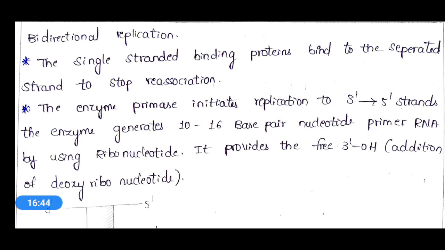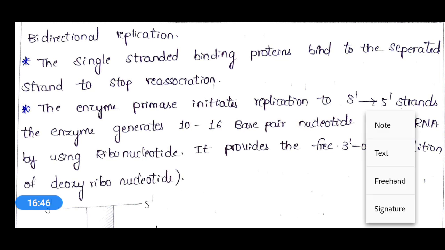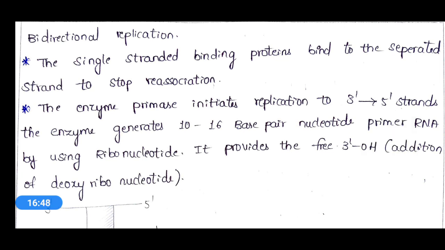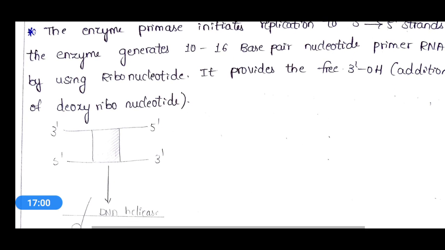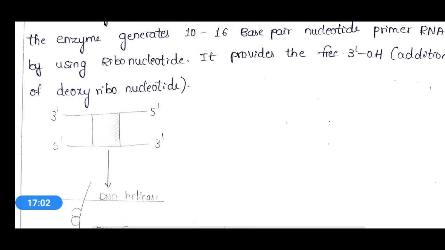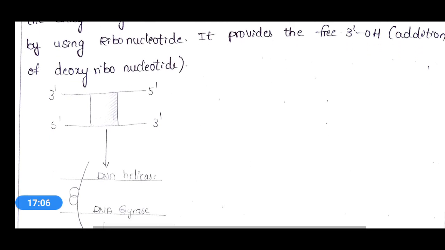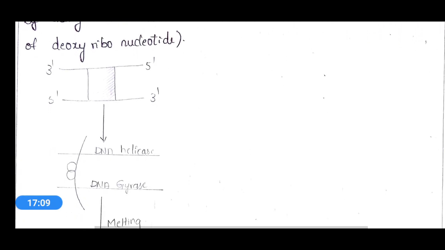And it provides the free 3 prime OH at the 3 prime end. There will be a free hydroxyl group attachment. So here if you see the primer production, 3 prime to 5 prime run will be carried, and 5 prime to 3 prime RNA polymerase is formed.